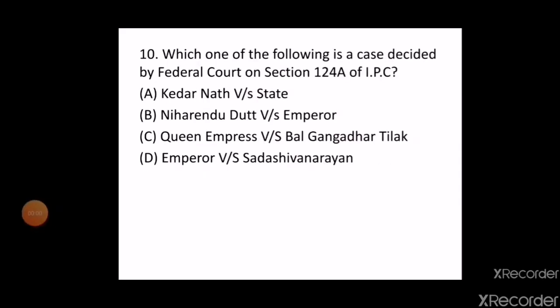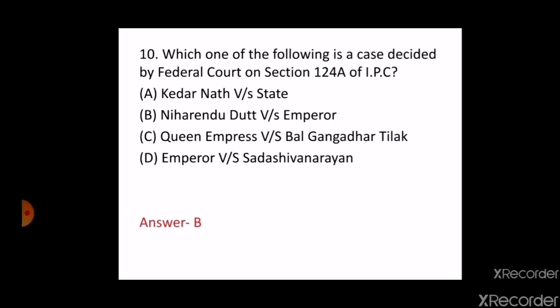So the next and the last question of this question series is, which one of the following is a case decided by the Federal Court on Section 124A of IPC? Option A, Kedarnath versus State, option B, Niharendu Dutt versus Emperor, option C, Queen Empress versus Bal Gangadhar Tilak, option D, Emperor versus Sadashiv Narayan. The correct answer is option B, Niharendu Dutt versus Emperor.